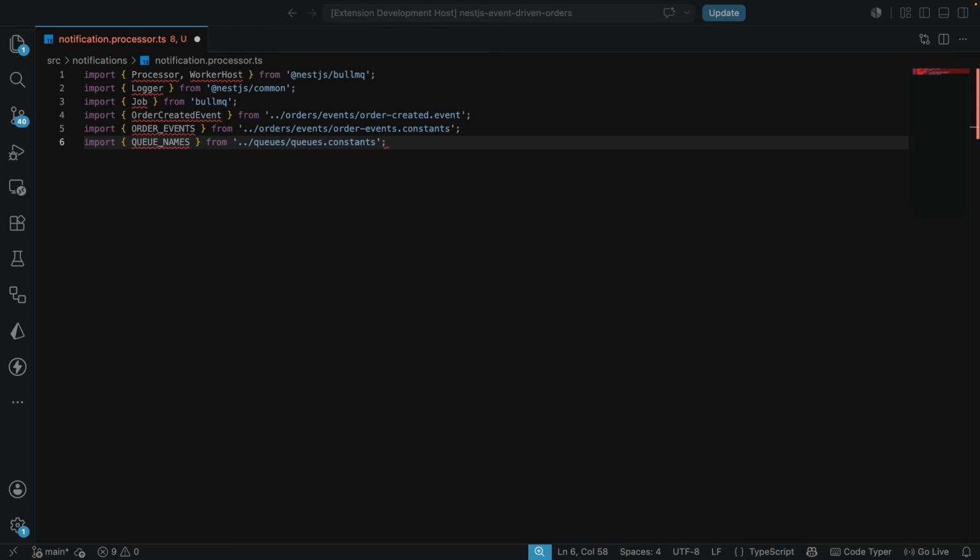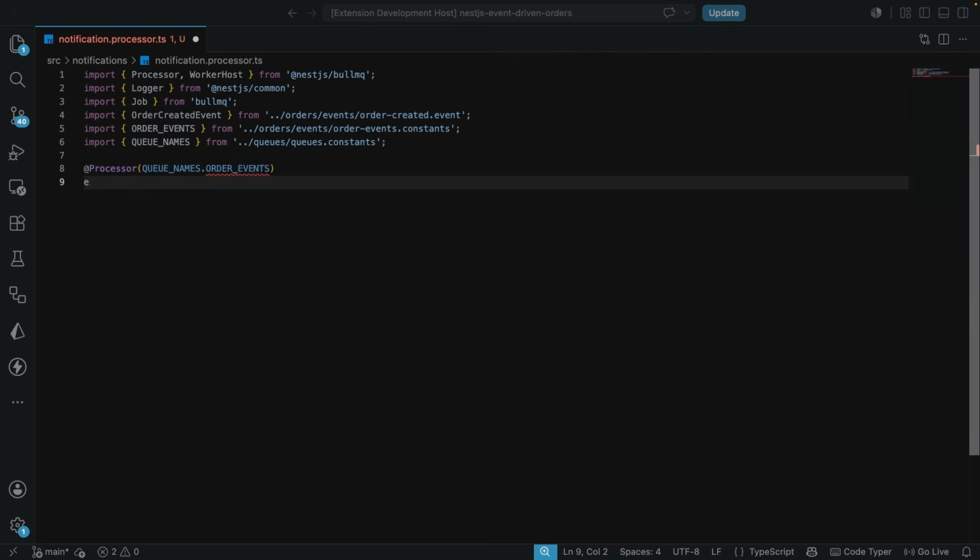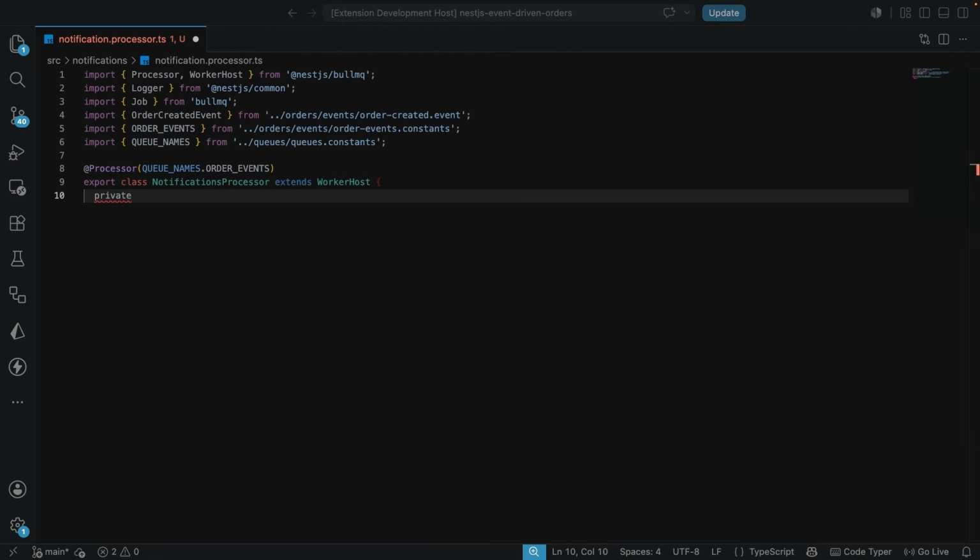And here we're going to have the @Processor, just as we had for the previous one, and this is going to be QueueNames.orderEvent. We are going to be exporting the class NotificationsProcessor, which is going to be extending WorkerHost. We are going to have the private readonly logger equals new Logger, and we're going to pass NotificationsProcessor.name.